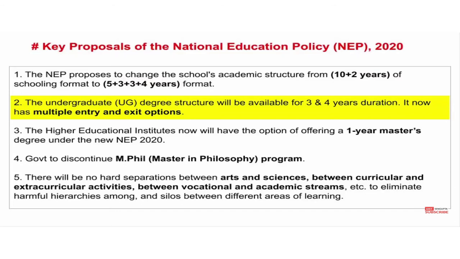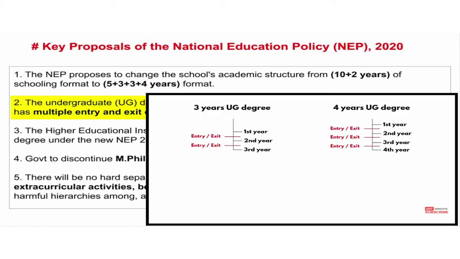The second change: the undergraduate degree structure will be available for 3 and 4 year duration. It now has multiple entry and exit options. How? Let me show you. If a child opts for the 3 year undergraduate degree, then he or she can enter between first and second year, or between second and third year, and will have the option to exit the course also.